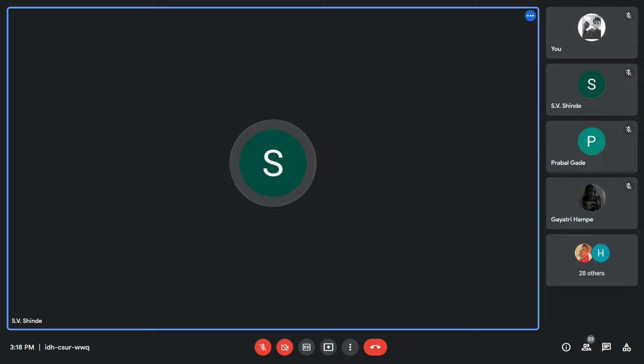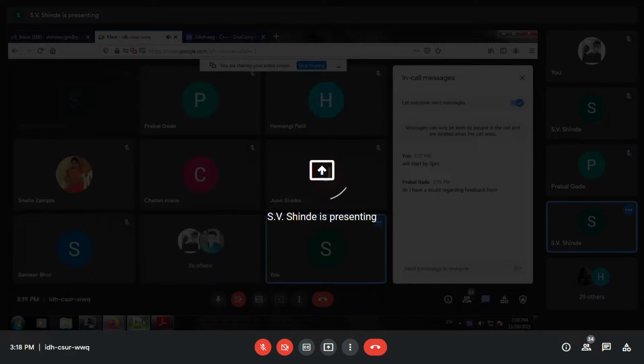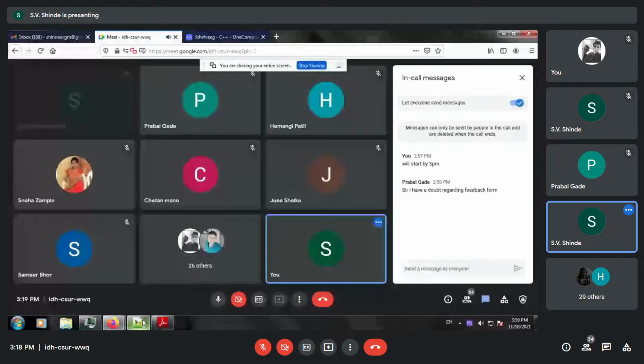Most importantly, you observe this part. Participants, are you able to view the screen? Okay, so I highlight the main changes.